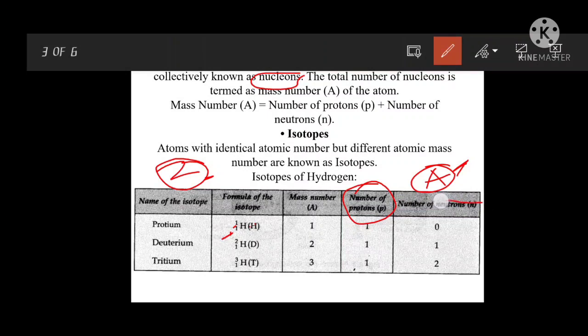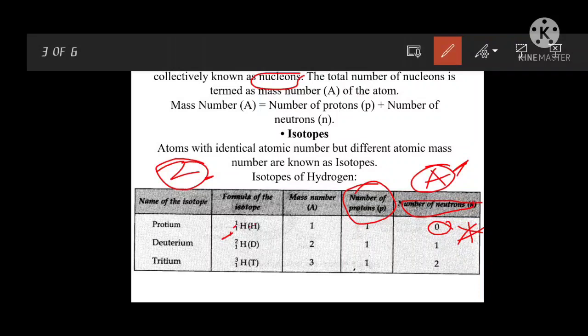But the number of neutrons present in hydrogen is zero. Very important: every time they ask how many nucleons are present. Only one, because in the nucleus only one proton is present and the neutron is absent. So in hydrogen, nucleons are one and neutrons are zero. In deuterium, the mass number is 2 and the atomic number is 1.